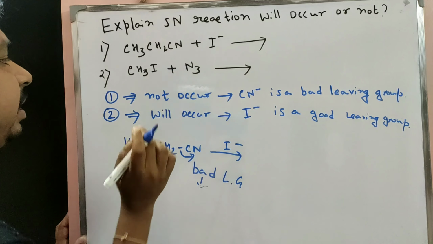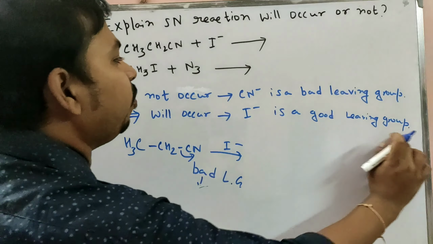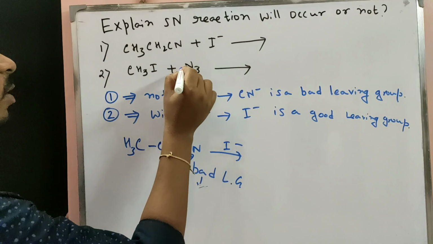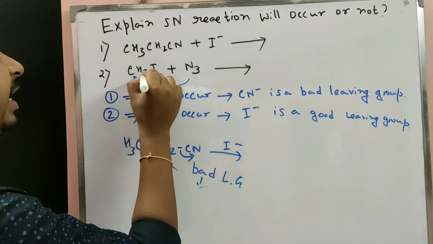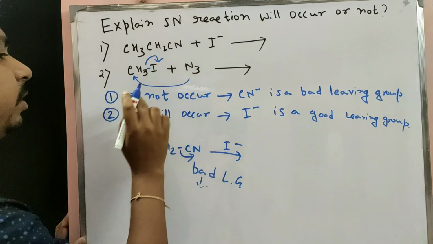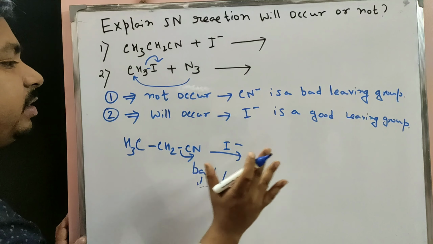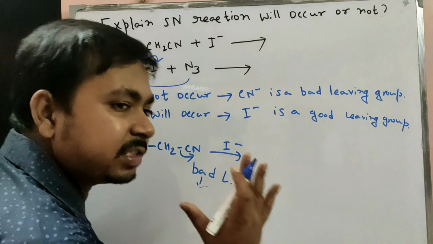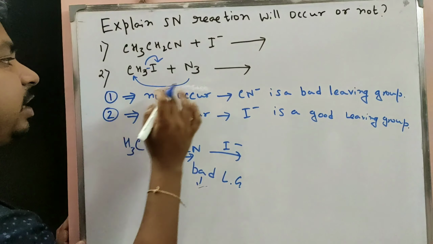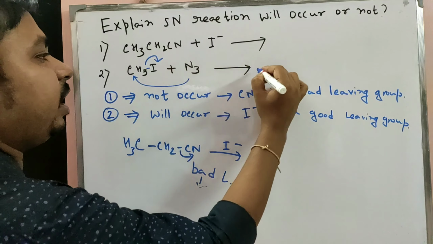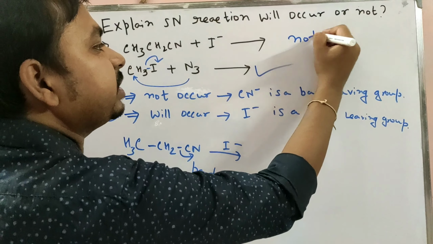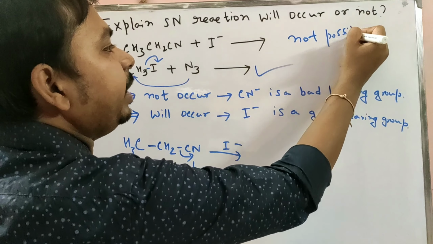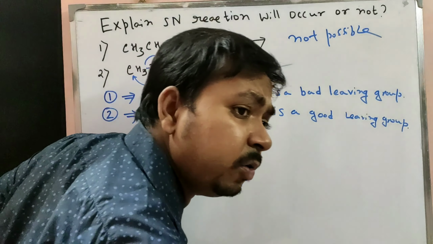So in that case, with N3 minus attacking, iodine is a good leaving group. The greater the stability of the leaving group, the faster the reaction rate. So only this case is possible and this case is not possible. Why not possible? Because CN is a bad leaving group.